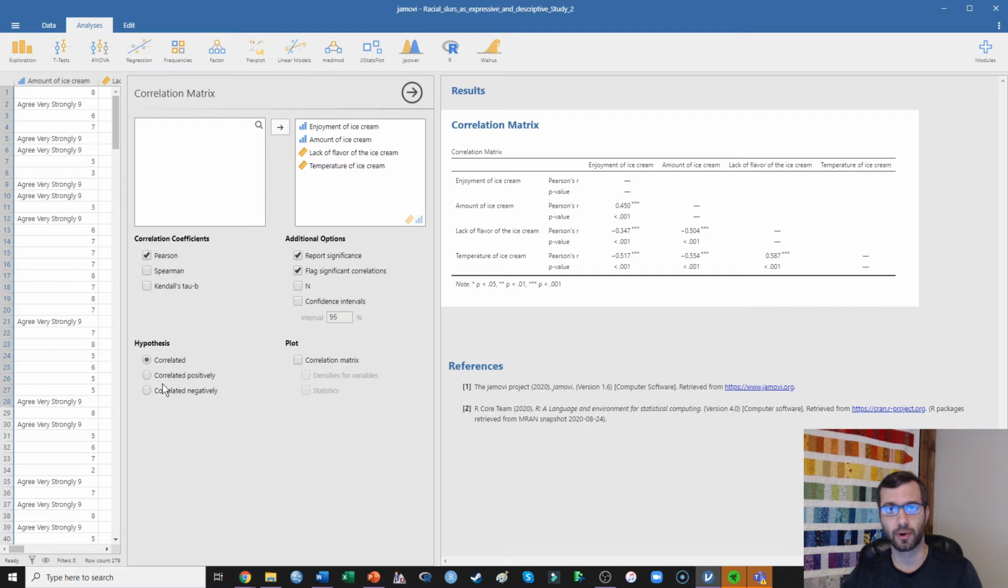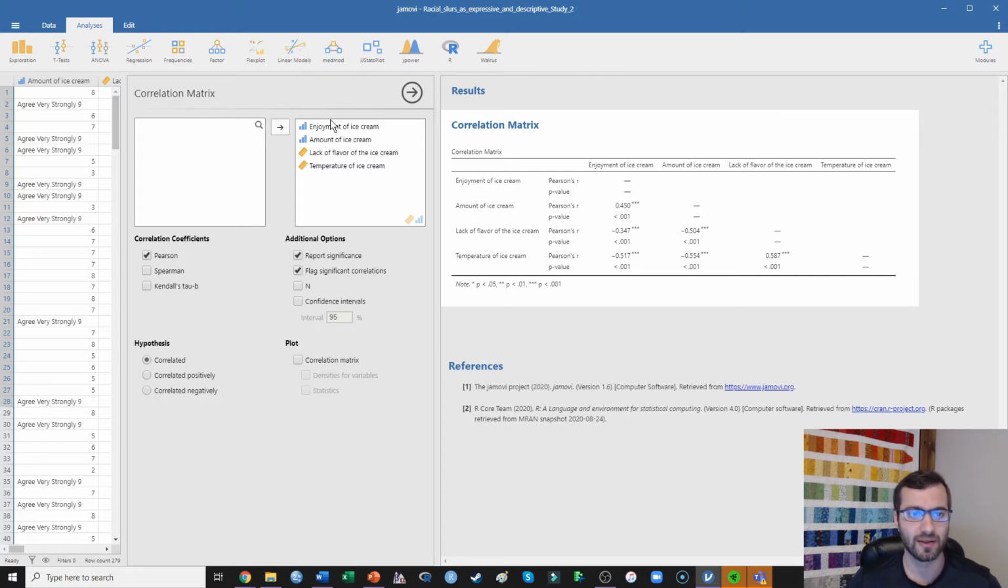Now with our correlations, because I came into this expecting that the amount of ice cream is going to be correlated with greater enjoyment, I could make a hypothesis that those two things are correlated positively, in which case I would run a one-tailed test instead of a two-tailed test. But most of the time I see people reporting two-tailed tests. That's what I'm going to suggest to you, unless there is some theoretical rationale and you've pre-registered your study. By the way, keep an eye out. I'm going to make a video very soon on pre-registering studies within psychology.